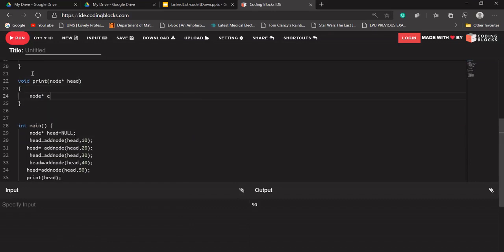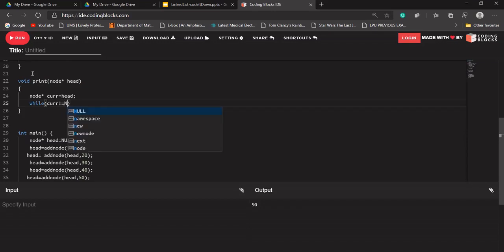Let's create a current node, a temporary node, and store our head pointer's value into it. Suppose our head pointer is pointing to the first node, and the current pointer will be created that will also point to our first node. Okay. So we'll iterate through a while loop with the condition that current is not equal to null.